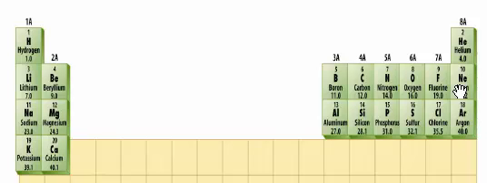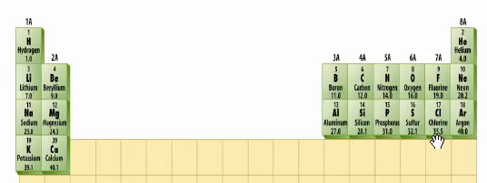If sodium loses an electron, but the number of protons remains the same, then the charge is no longer 0. Because the sodium that has lost an electron will have 1 additional proton, in other words, it will have 11 protons and 10 electrons, then that form of sodium is referred to as the sodium ion, or Na with a +1 superscript. Another extreme on the periodic table would be chlorine.